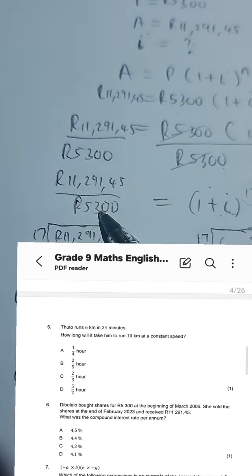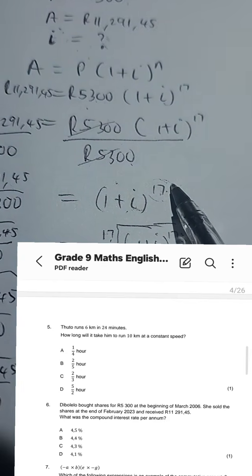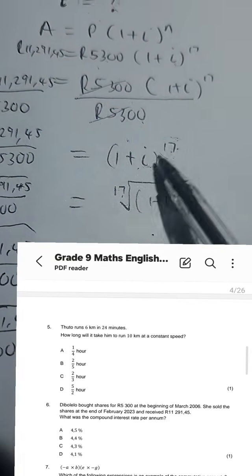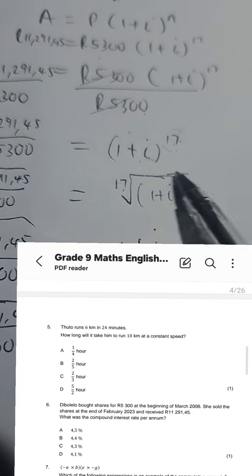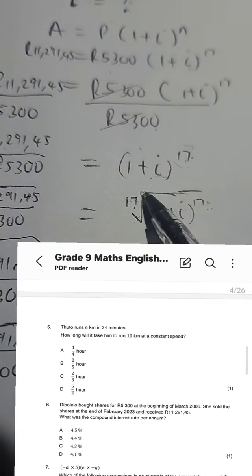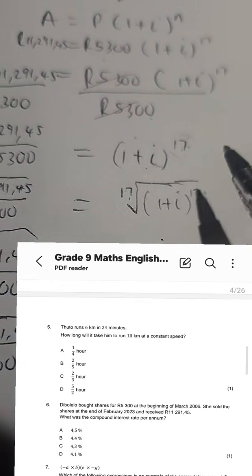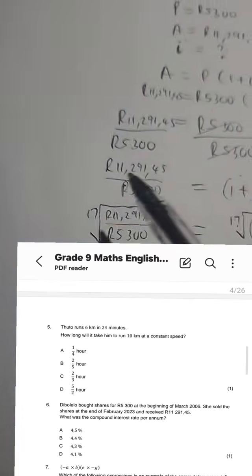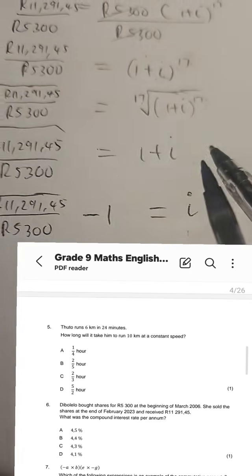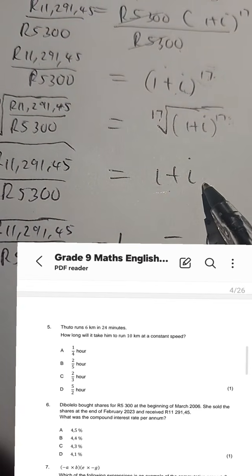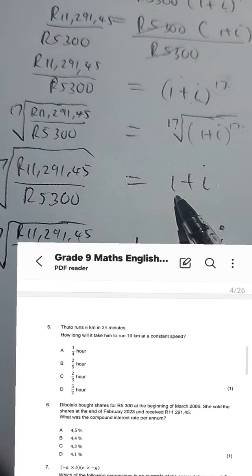There it is, it's featuring here now. Then get rid of the surveillance camera. How? You take the root of the surveillance camera. If it is 5, you take the 5th root. If it is 8, you take the 8th root. Since it's 17, you are taking the 17th root. But remember, what you do this side, you must do on the other side. So there it is, 17th root taken as well. Now I have 1 plus I. I is nearly alone. 1 is in the way.